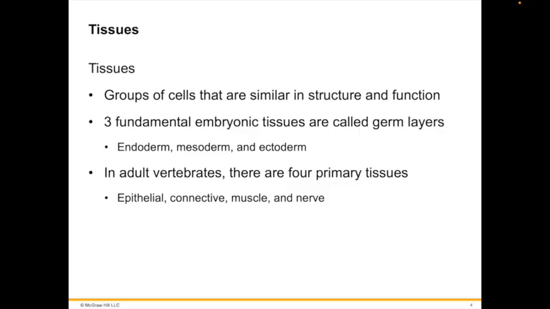True tissues evolved in the lineage that gave rise to the cnidarians and the bilaterians. Cnidarians, which include jellyfish and their relatives, are known as diploblastic, as they develop from two embryonic germ layers, the endoderm and ectoderm. All other animal groups are triploblastic, meaning they exhibit a third embryonic germ layer known as the mesoderm. The presence of a mesoderm allows for the development of more tissue types and helps explain why bilateria are more diverse and complex than the cnidarians.